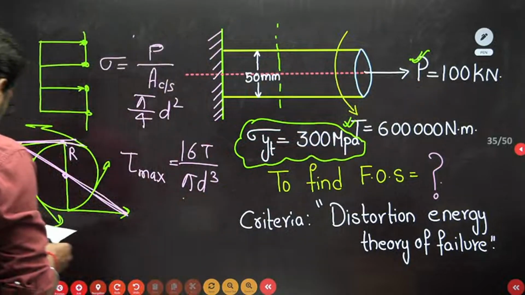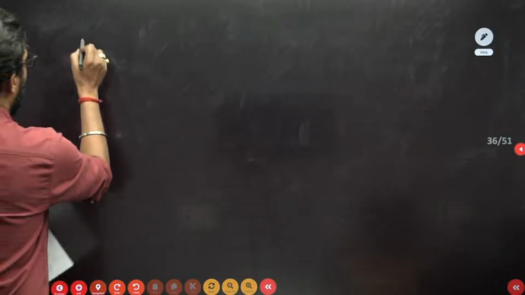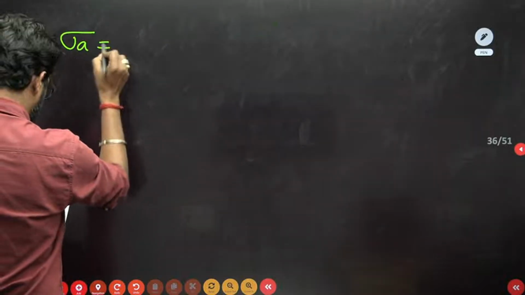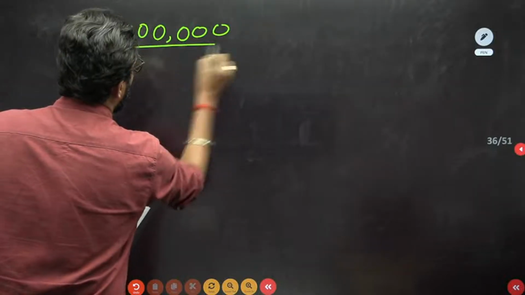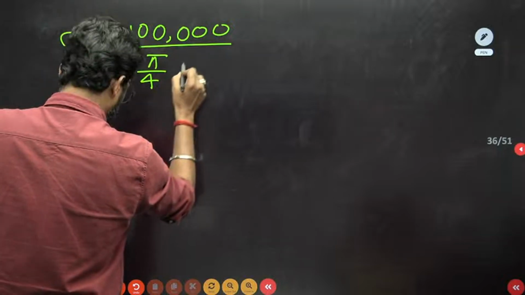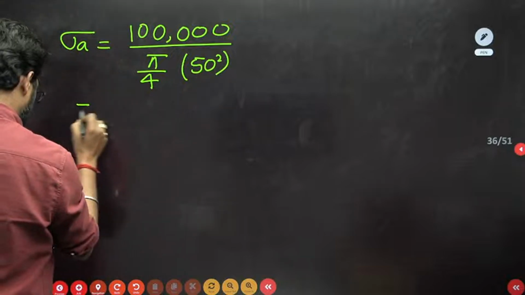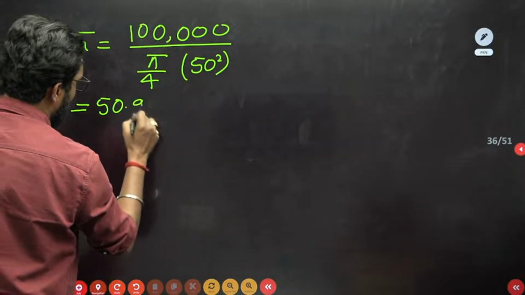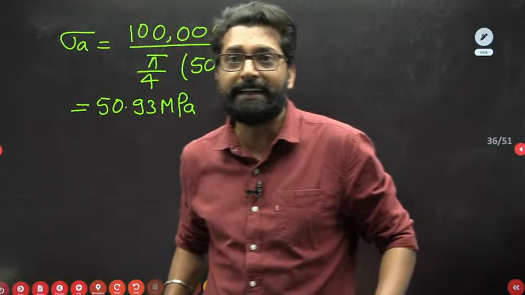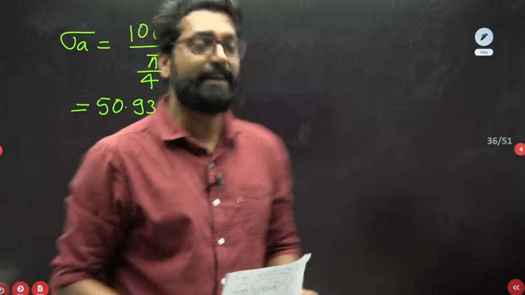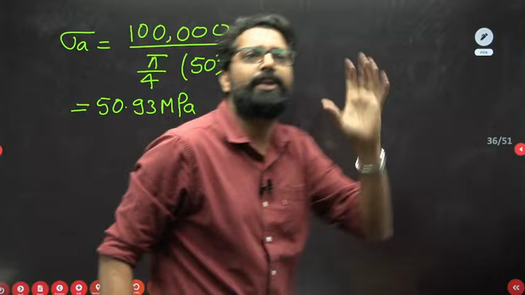So if you have an axial load, what is the axial stress? The load divided by pi by 4 into d, which is given, 50 square. So how much is it? 50.93 megapascal. The same question with different data we'll discuss in the class. Why? Because this is a very, very good question.